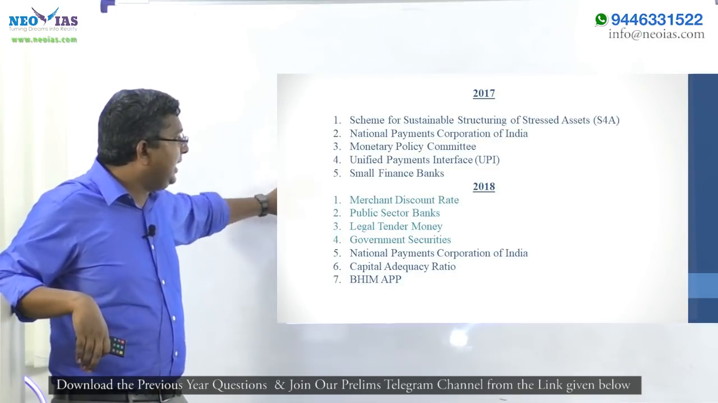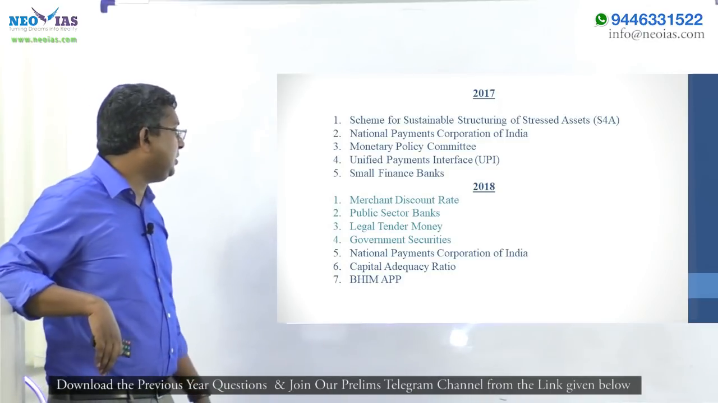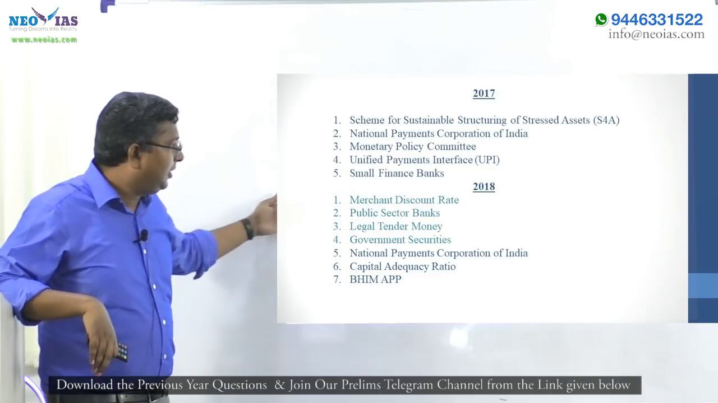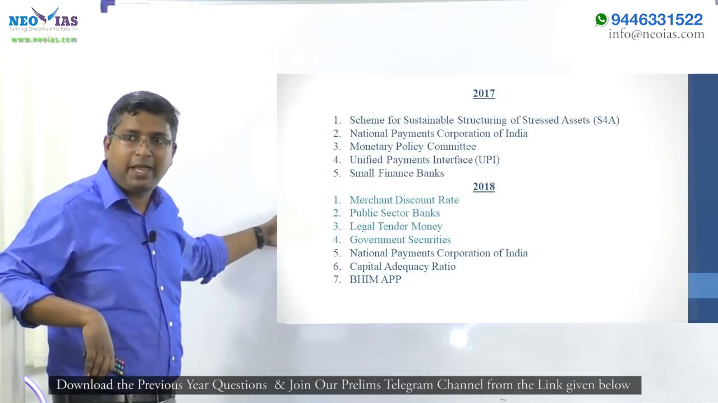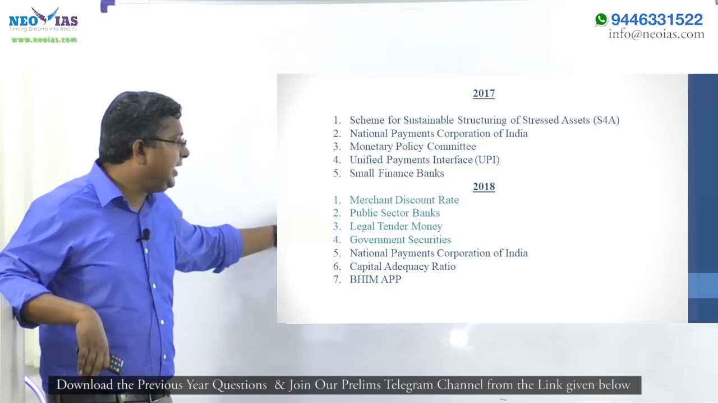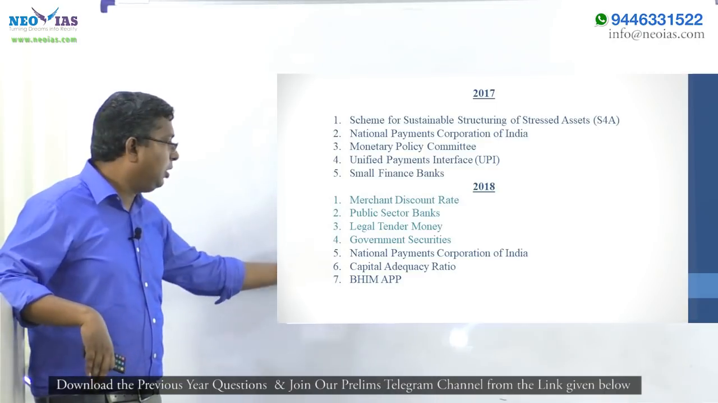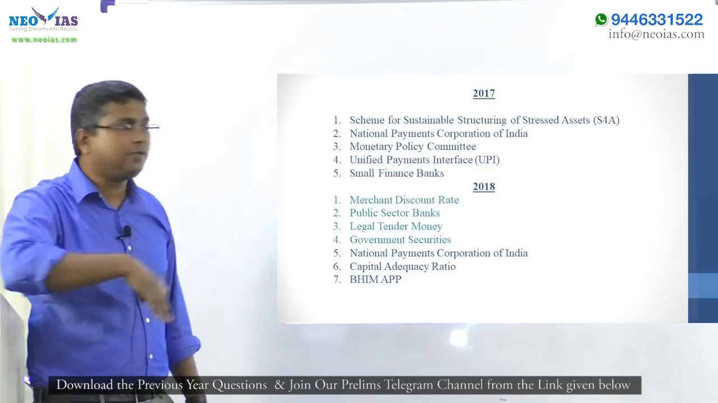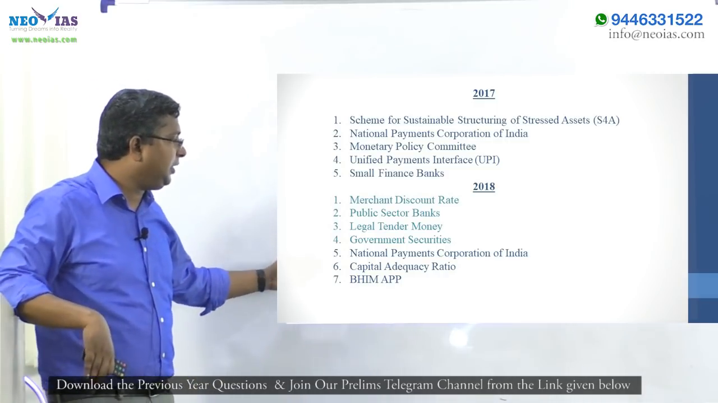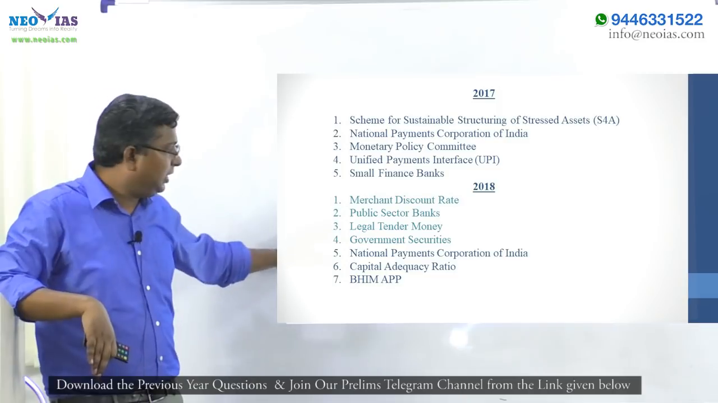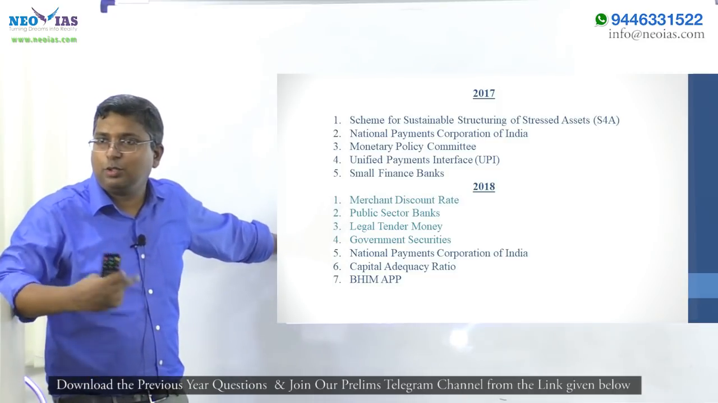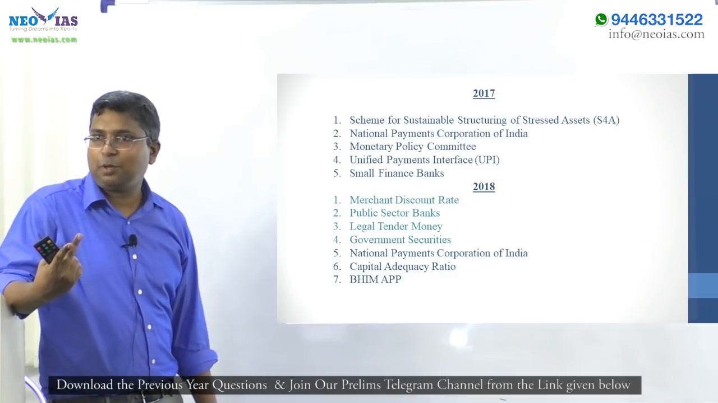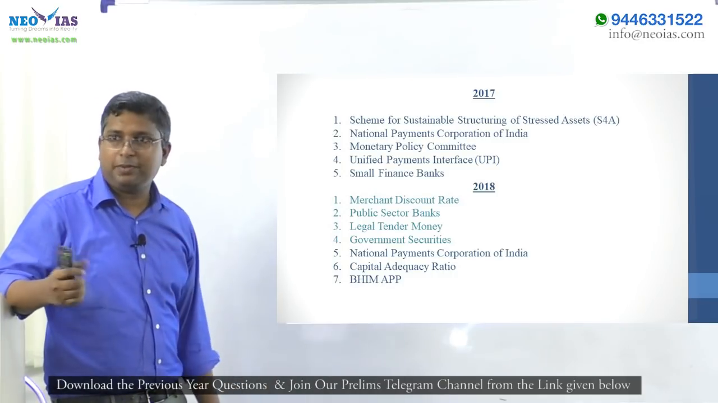Then in the 2018 question, there was a question on merchant discount rate, which was in the news. Public sector bank, UPSC has already asked a question on public sector. Legal tender money because of demonetization. Questions on government securities, bond price, bond yield, all these things we will study here. National Payments Corporation of India, capital adequacy ratio. Again, in this 2018 money and banking question also, 2 questions you could have answered provided you had done the previous year questions properly. And a current affair on BHIM app.